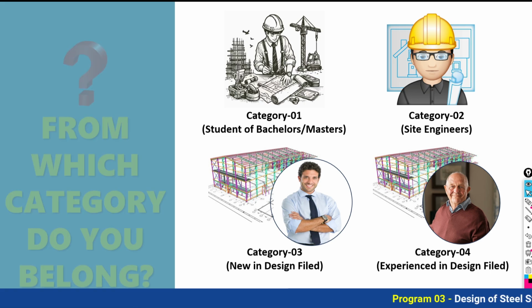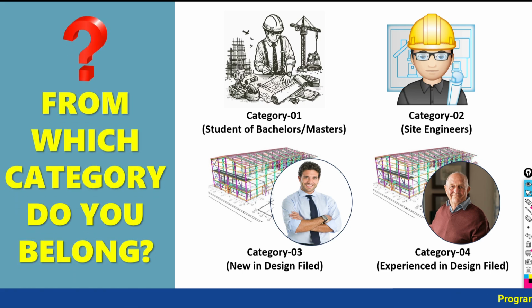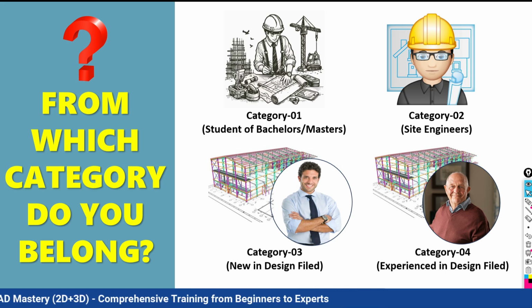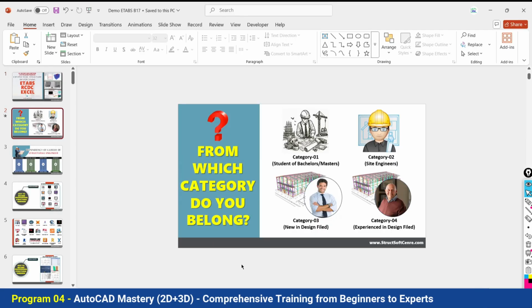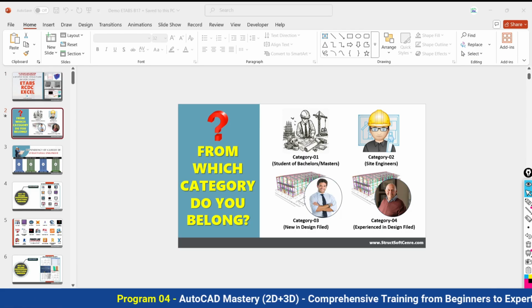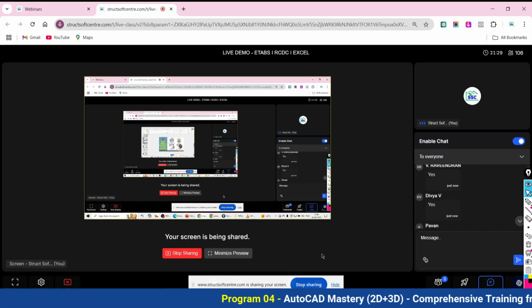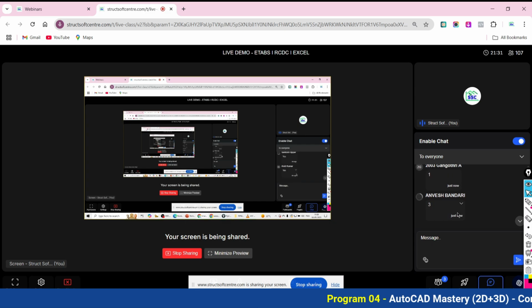Just write in the chat box which category you belong to, so I can understand which category our audience belongs to. Please write in the chat box. We want your response.